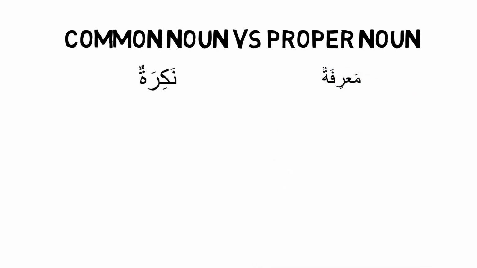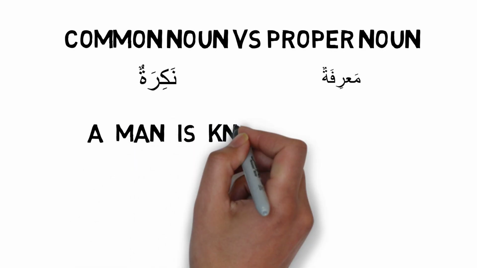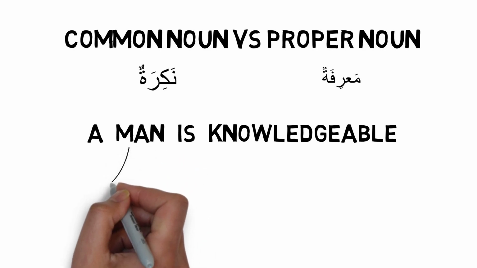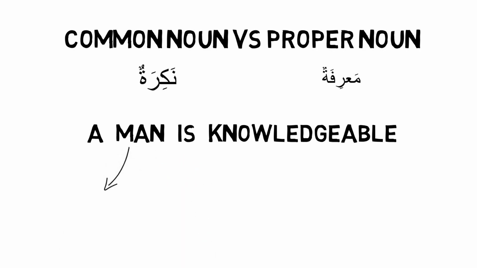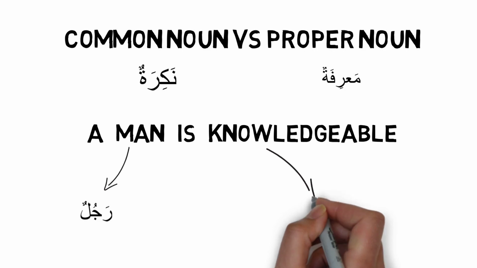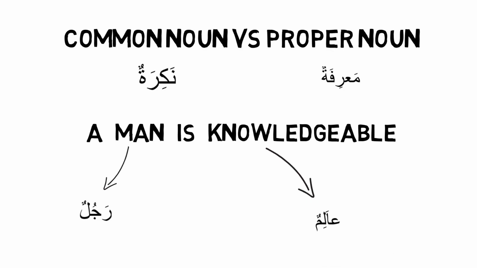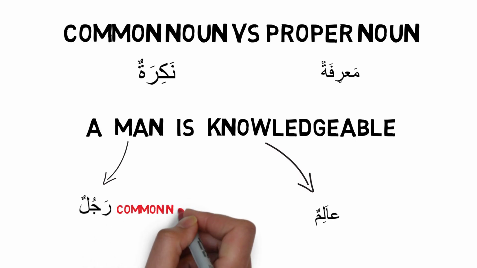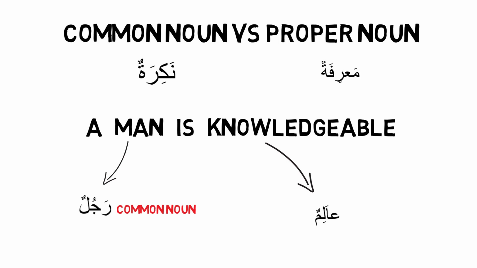Now in Arabic, what they do is, when they have a word that is nakira, then that word itself has a tanween on it. That means either it has 2 dhamma on it, 2 kasra on it, or 2 fatha on it. Let's take the example of a man is knowledgeable. So first of all, a man in Arabic is called a rajul, and knowledgeable is alim. Now, because it is any man, we don't know who this man is, it's not specific, it's just a common noun. We would say rajulun with 2 dhamma on it, rajulun alimun.